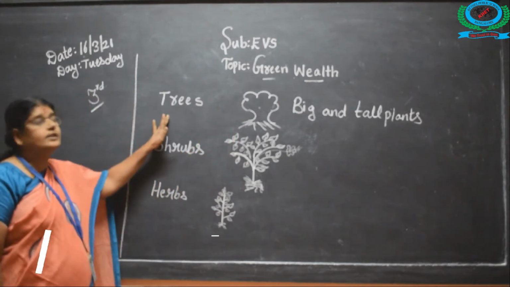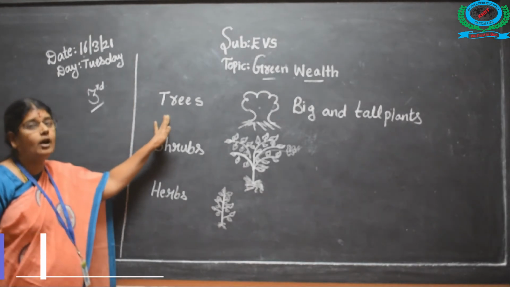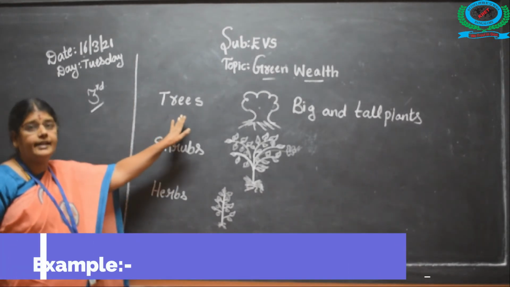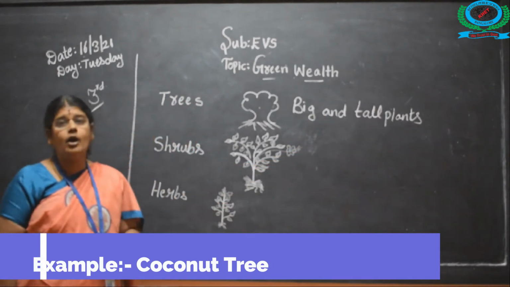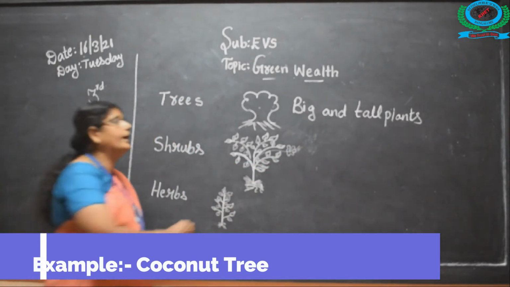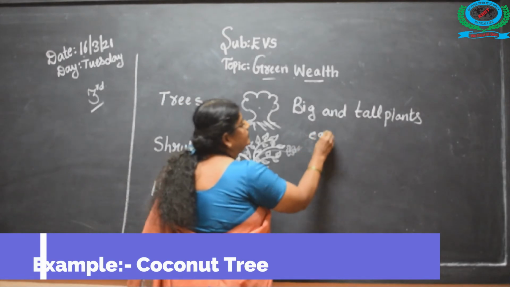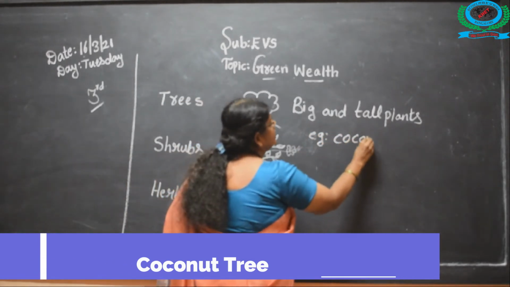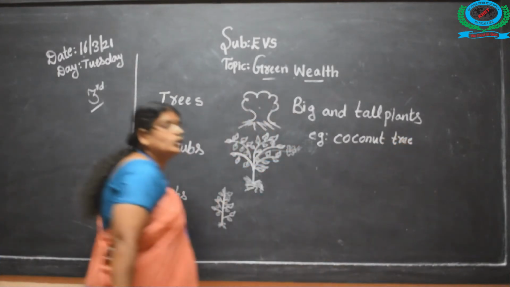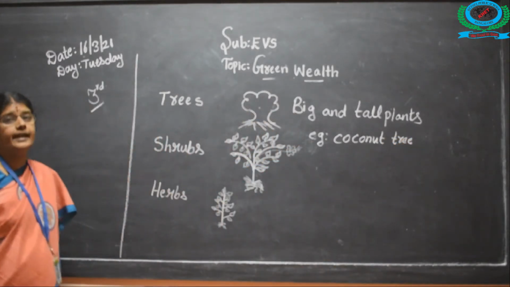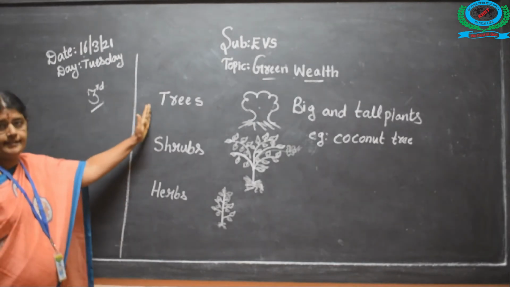So, see children, big and tall plants are called trees. What are trees? Big and tall plants are called trees. For example, coconut tree. Coconut tree is so tall, my children. Coconut tree is so tall. These are the example for trees.